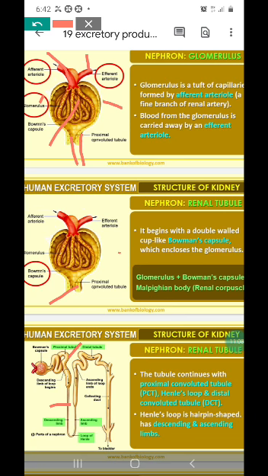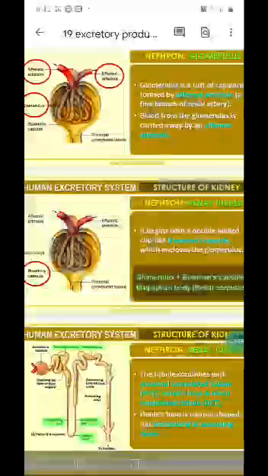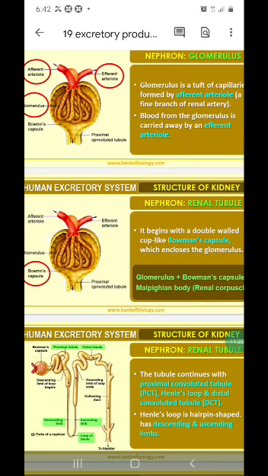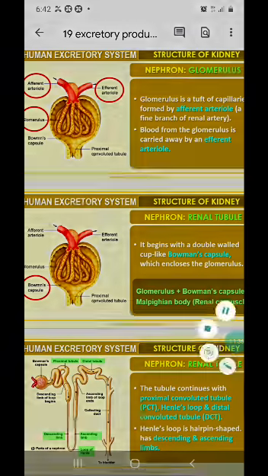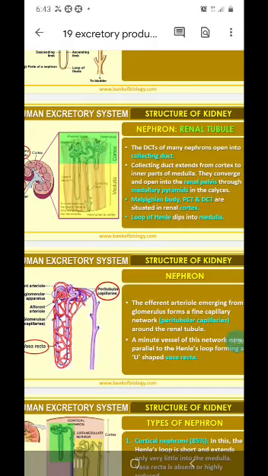These are the branches of different other nephrons, which come and join the same collecting duct. This Henle's loop has a descending tube, which comes down, called the descending tubule, and also an ascending tube or ascending limb, you can call it. The distal convoluted tubules of many nephrons open into the collecting duct.